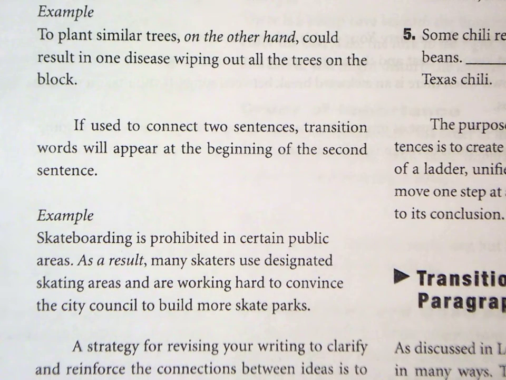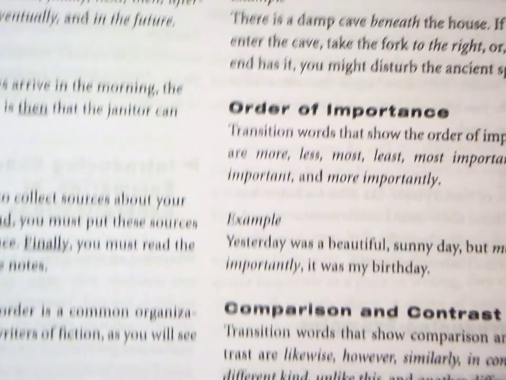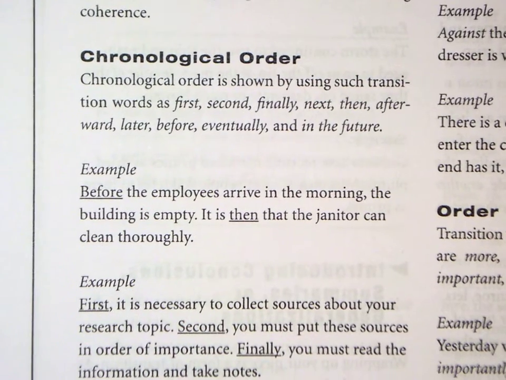If you're going to use two sentences and connect them, the transition words will appear at the beginning of the second sentence. Here you can see, as a result, comma, begins the second sentence. Additionally, you can have transitions between paragraphs, and the purpose is to clarify the relationship between ideas in the paragraphs. Let's look at transitions categorically.